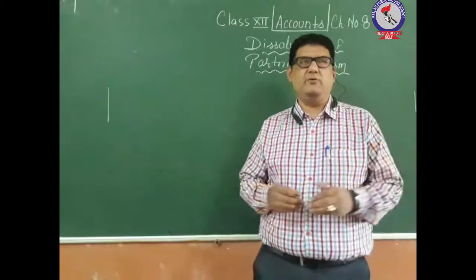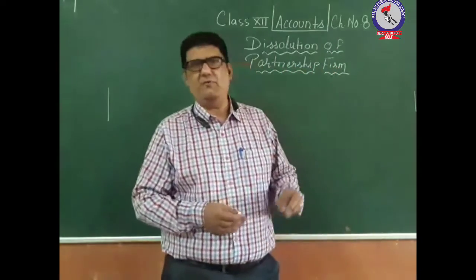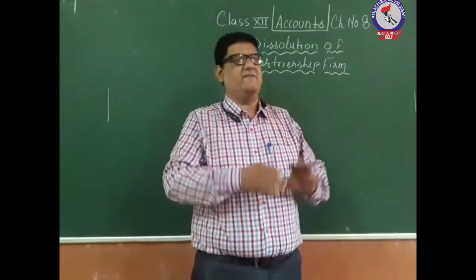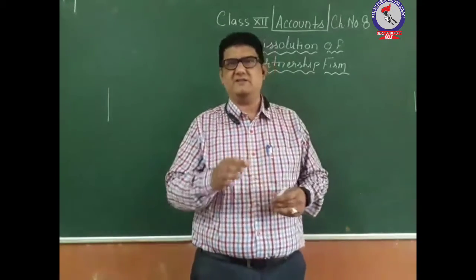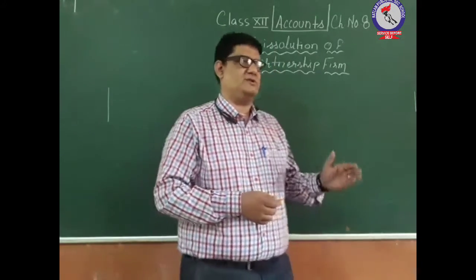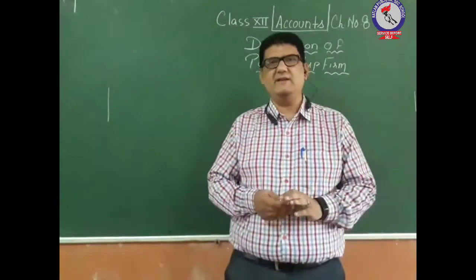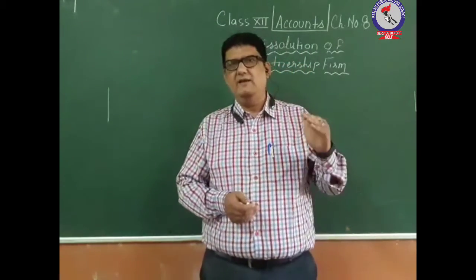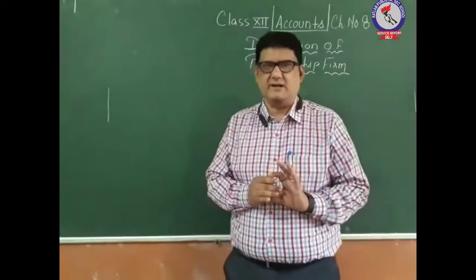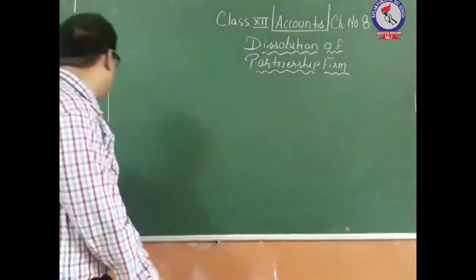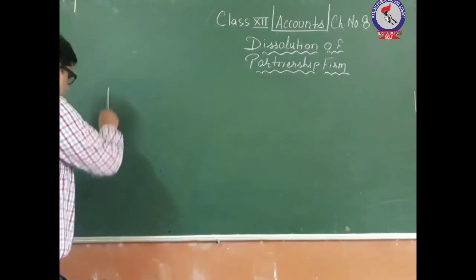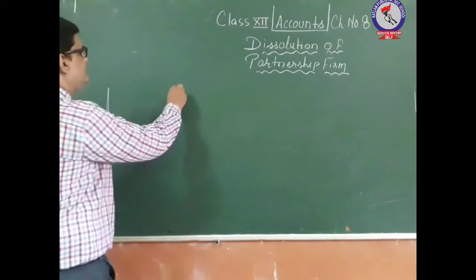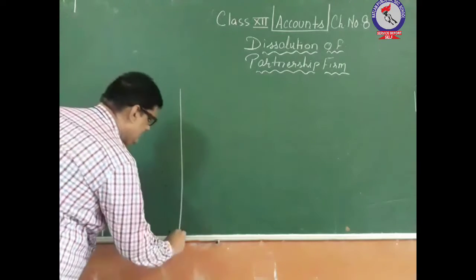Here we will go through this concept with the help of a numerical, in which there are various types of transactions, and on the basis of those transactions we will record the entries for the realization. So for that, first we have to make the format of the journal related to realization.